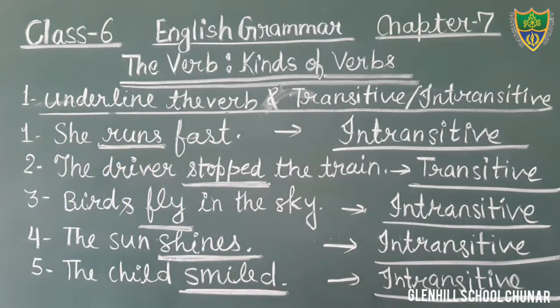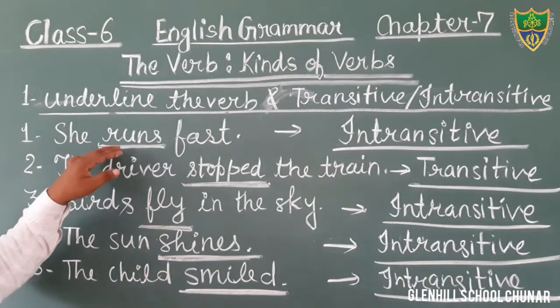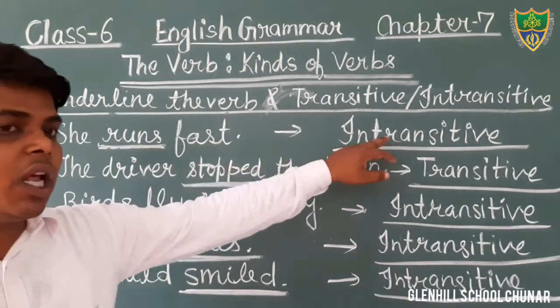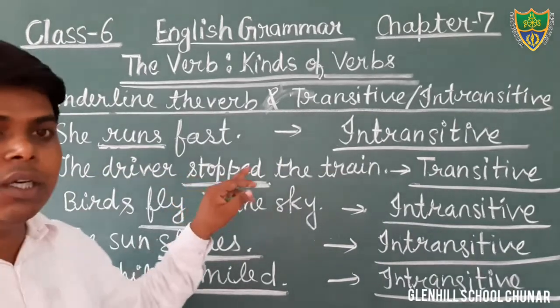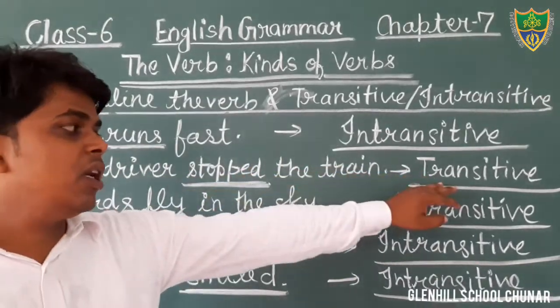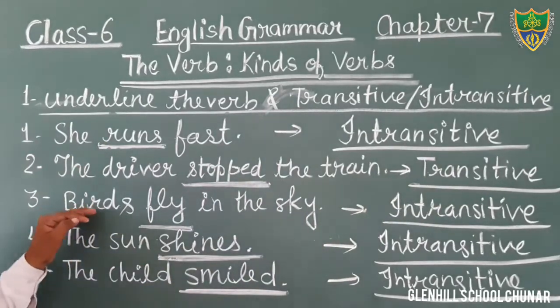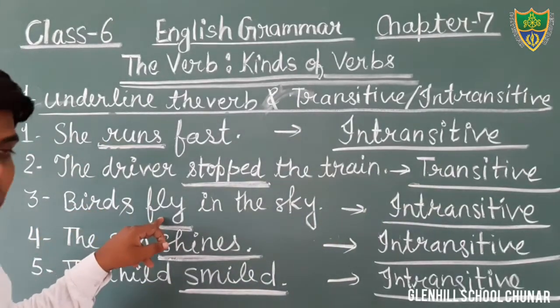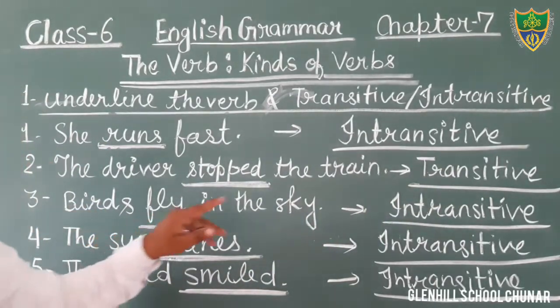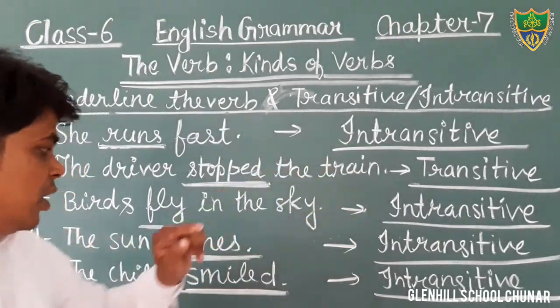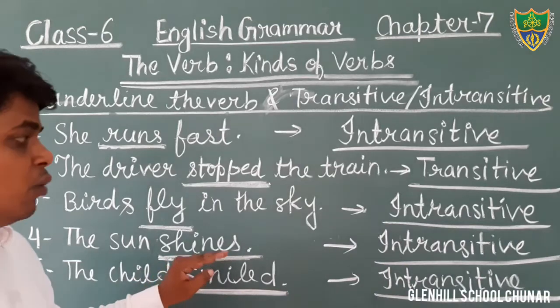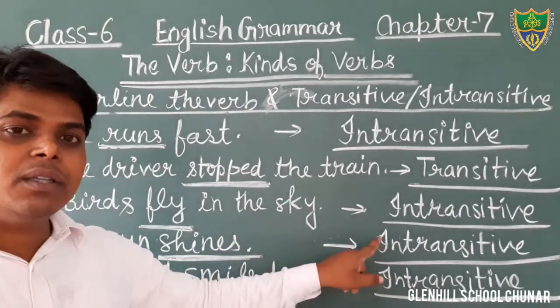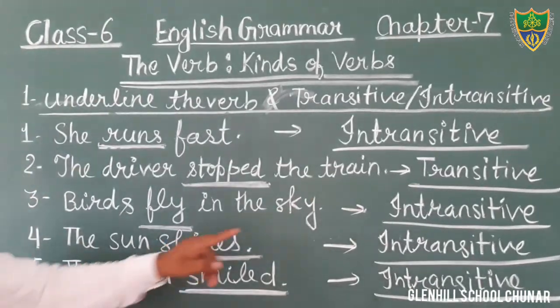So just complete it. In the first question, you will underline the word runs, that is intransitive. In question number 2, the word stopped is the verb. You will underline it, and that is a transitive verb. In question number 3, the word fly is the verb. Therefore, you will underline it. And that is an intransitive verb. In question number 4, the word shines is the verb, and that is a transitive verb. Sorry, intransitive verb.